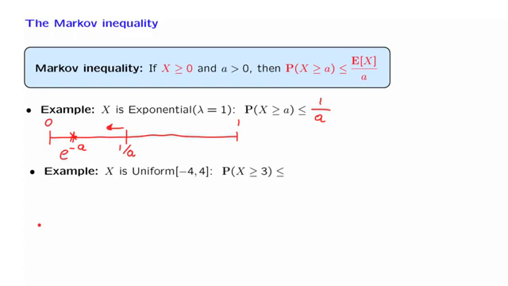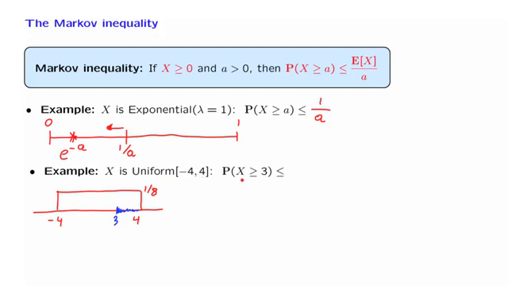Suppose that x is a uniform random variable on the interval from -4 to 4. And we are interested in saying something about the probability that x is larger than or equal to 3. So we're interested in this event here. Because we have a range of length 8, the value of the density is 1/8.